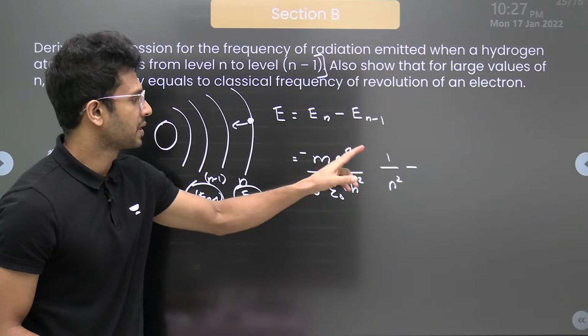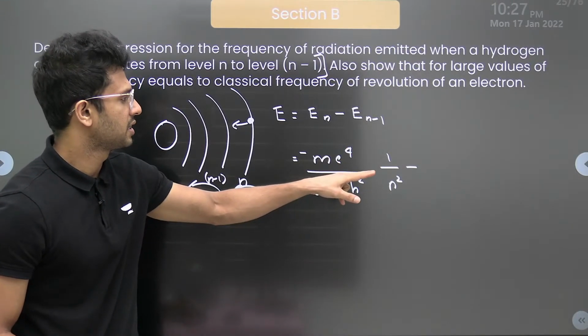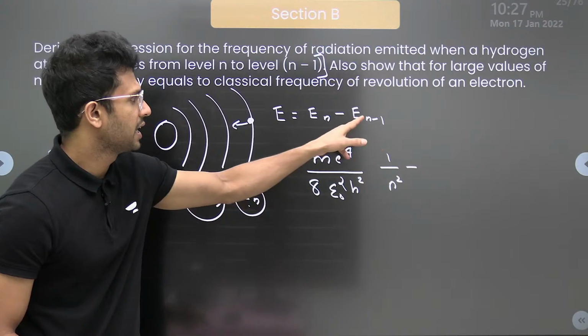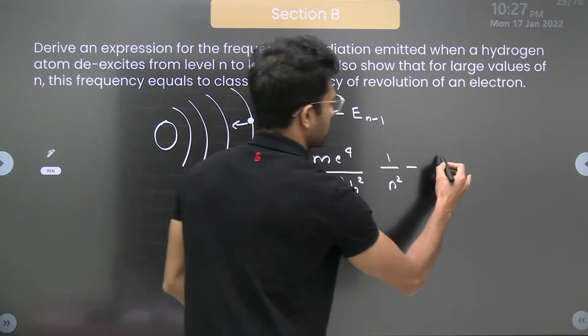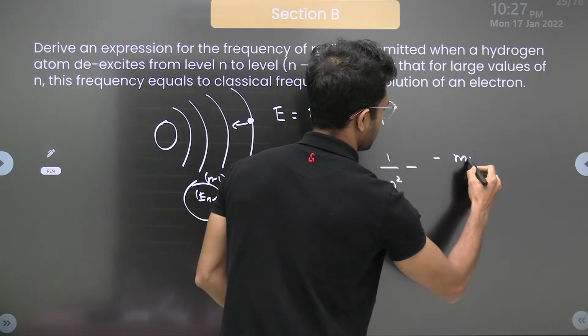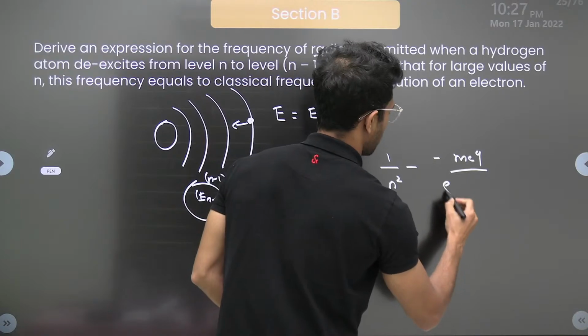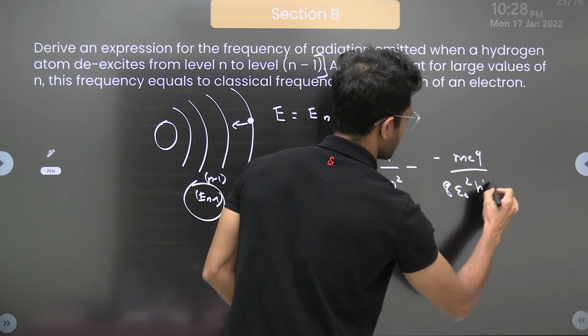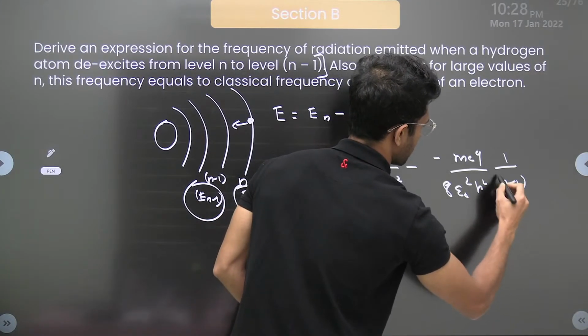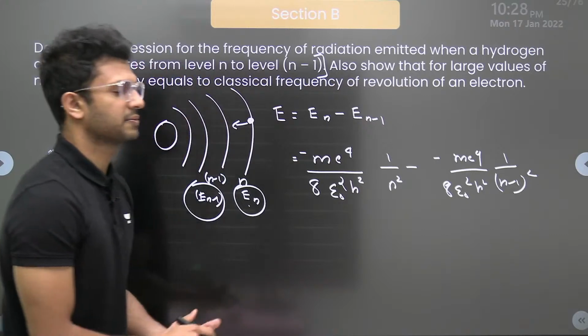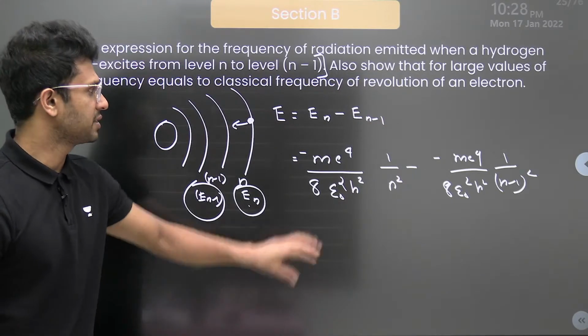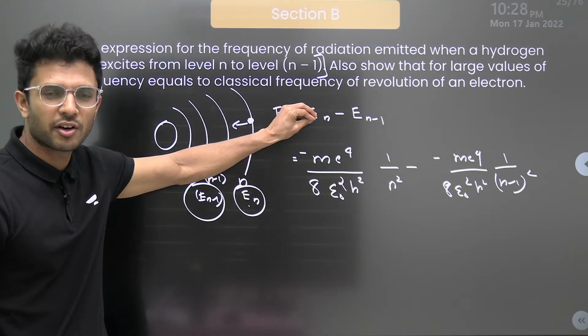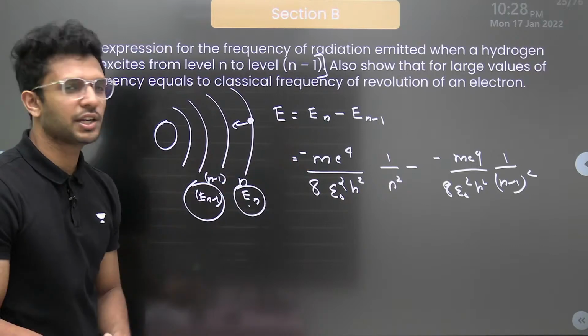Next, we have minus m e raised to 4 divided by 8 epsilon 0 square h square into 1 by n square, minus of minus m e raised to 4 divided by 8 epsilon 0 square h square into 1 by (n minus 1) square. Any doubts? I have just substituted the formula for the energy of the nth orbit.